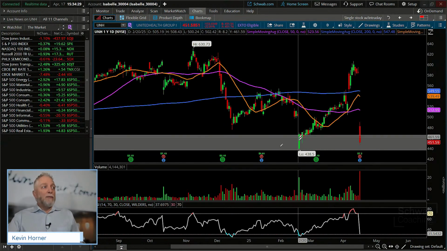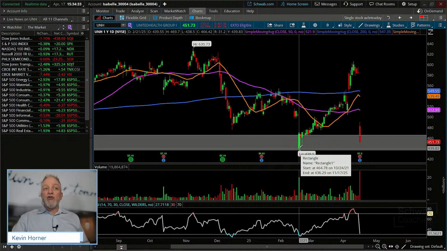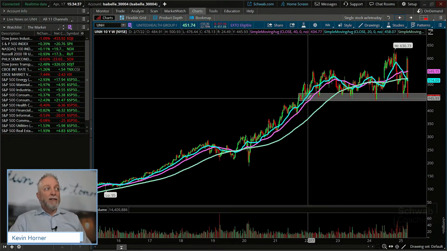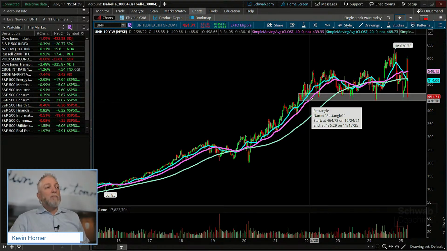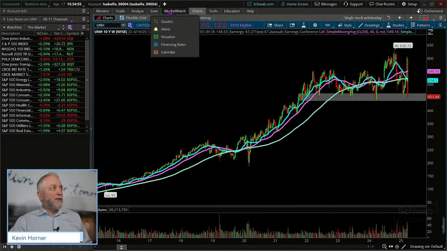That low that we made back here at 438.5, that could be the level. Maybe it trades through that level. Let's see this on a weekly chart. Lots of action there, right? My point is simple. I wouldn't mind being a buyer here, but I don't have full comfort that the selling has run its course. So let's give it some time. We'll keep United Health on a watch list, essentially, give us something to consider. But for now, let's move off of United Health.